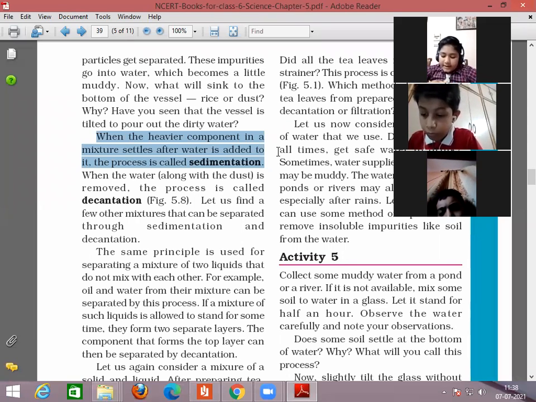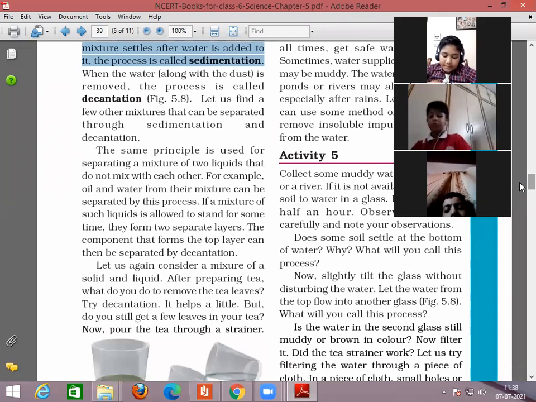Let us find a few other mixtures that can be separated through sedimentation and decantation. The same principle is used for separating a mixture of two liquids that do not mix with each other.